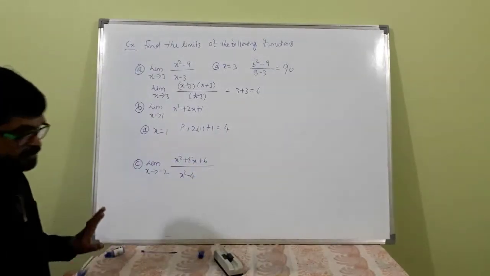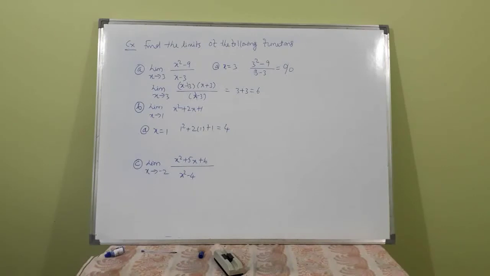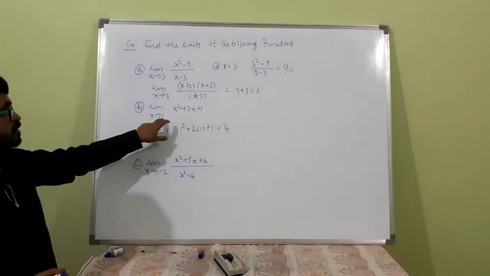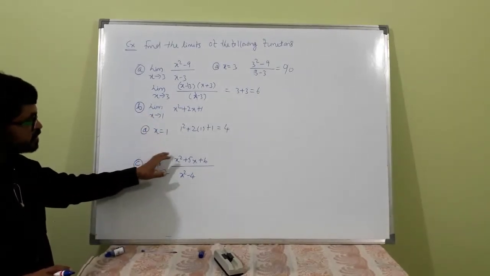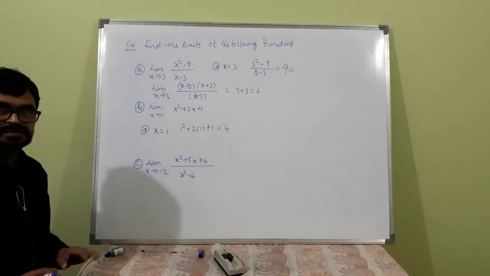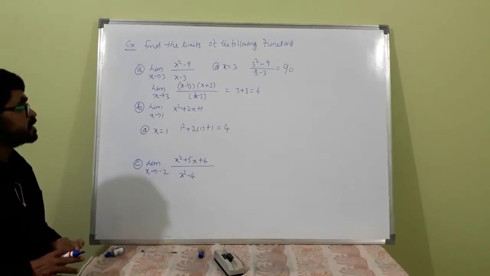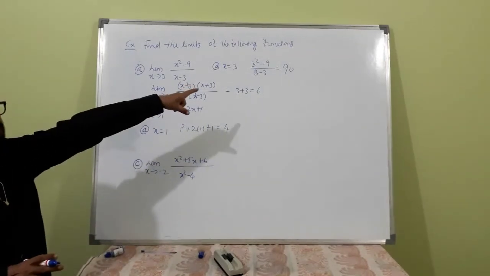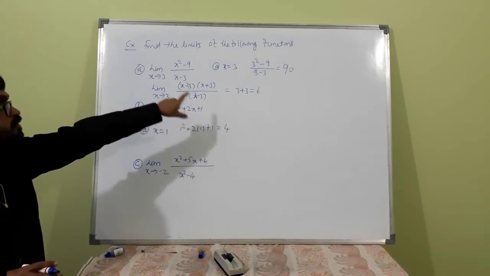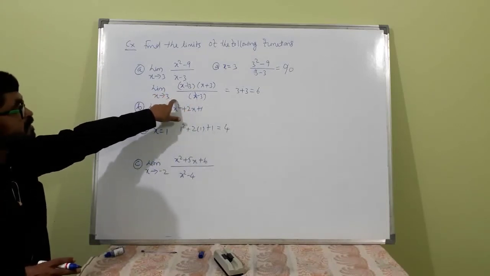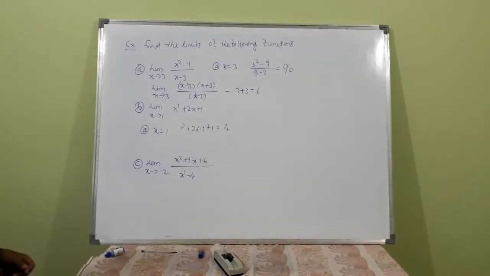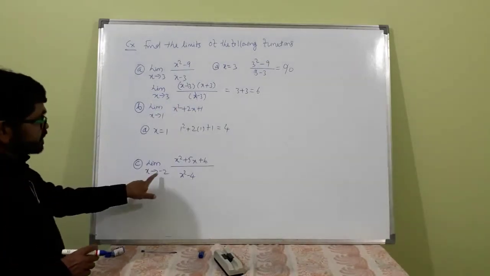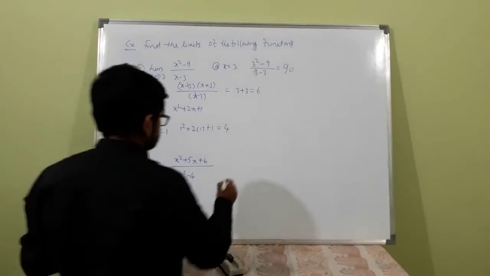If it is not an indeterminate form, then you will directly substitute the value at x equal to a, or x equal to 1, and get the answer. That itself is the answer. But if it leads to an indeterminate form, then you have to apply further analysis. What happens here? At x is equal to minus 2.